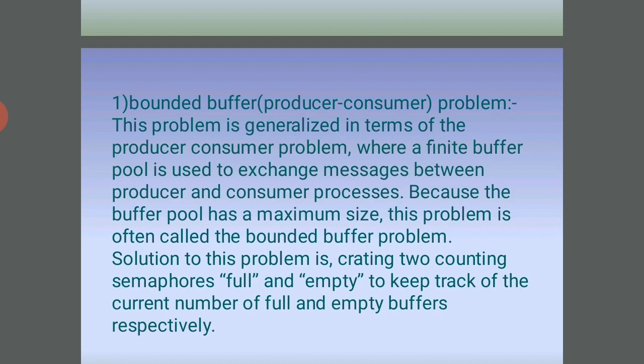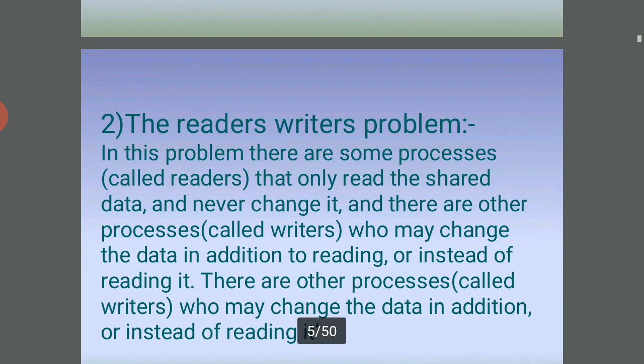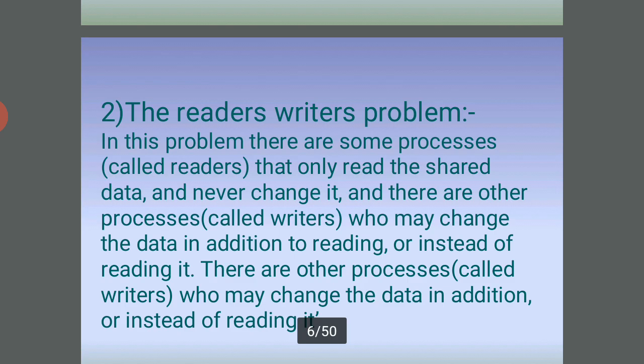Here is one diagram of the reader-writer problem. There are reader 1, reader 2, reader 3, and writer 1, writer 2, writer 3. The file is accessed by reader 1 and writer 1, reader 2 accesses the file with writer 2, and reader 3 accesses the file with writer 3. So this is the reader and writer problem.